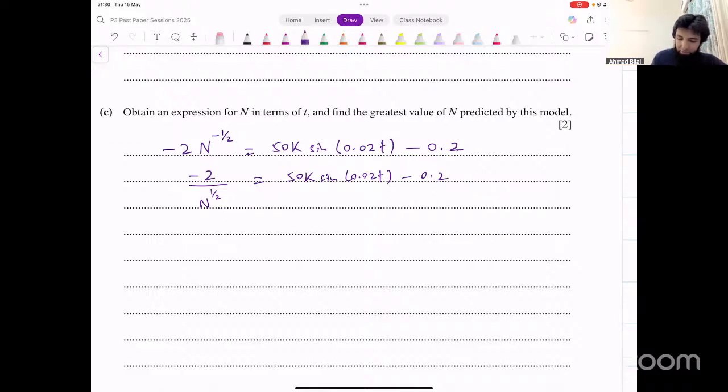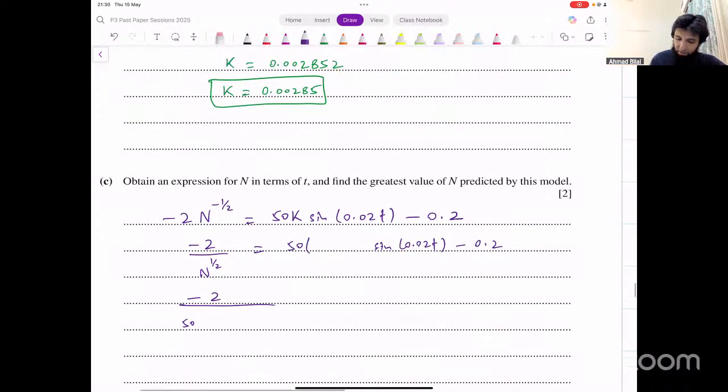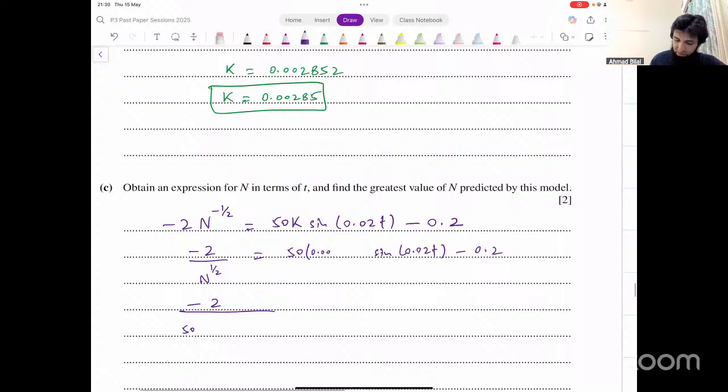Right? And now take this to the other side and bring that here. So you get minus 2 divided by 50k into sine of, no, we have got the value of k as well now. We can input that here. Let's do that in this step. We know the value for k now. The value for k was 0.002852.